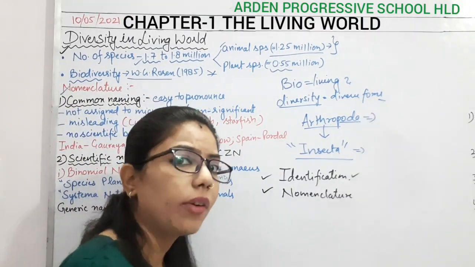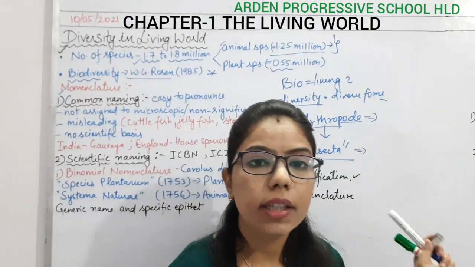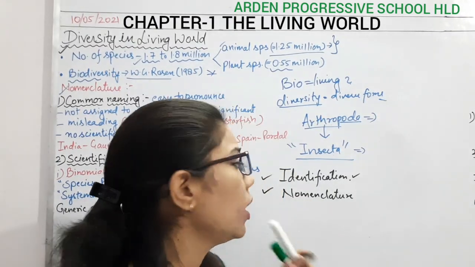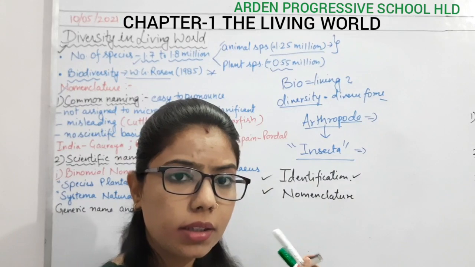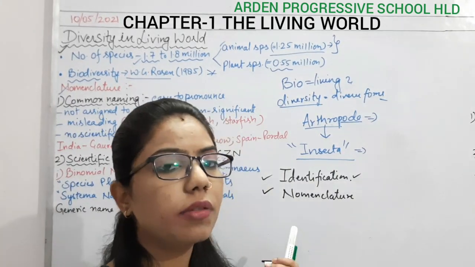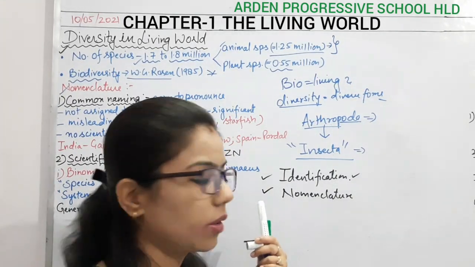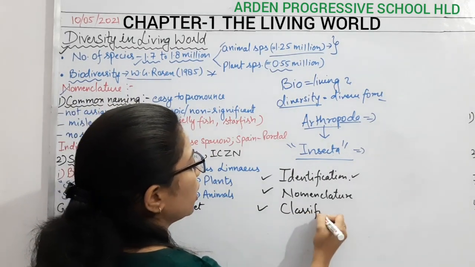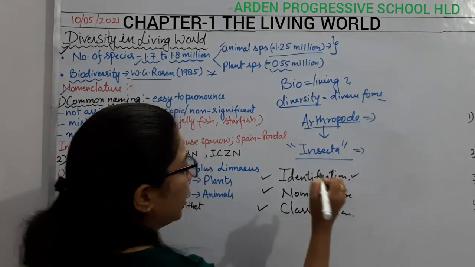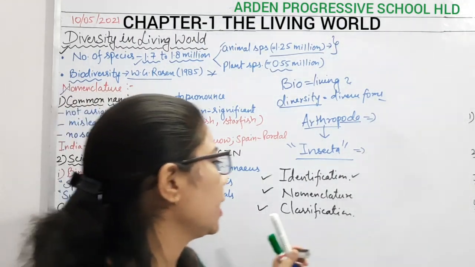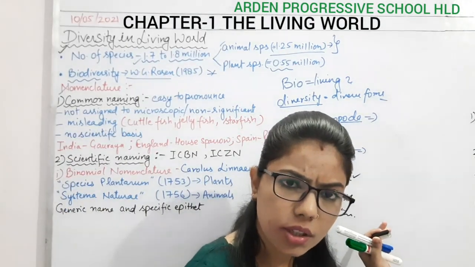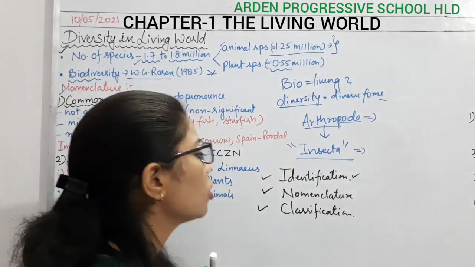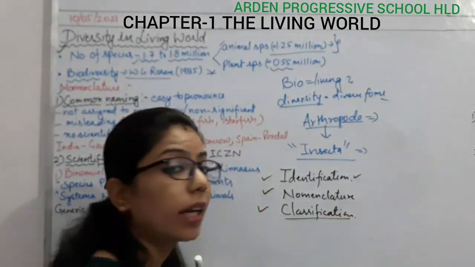So whatever you have identified, you will go for the naming. You will compare the characteristics and you will give the name on the basis of the old characteristics which have been given to other organisms. Now the third will be the classification. So three things we are going to study here: identification, nomenclature and classification. Once the nomenclature has been done, once it has got its name, you have to classify it also.